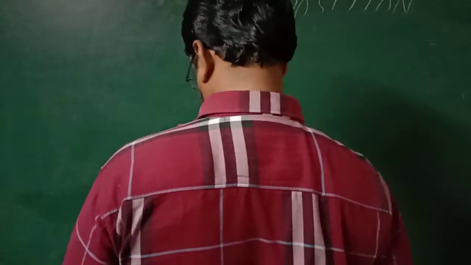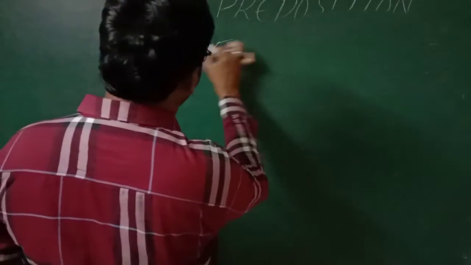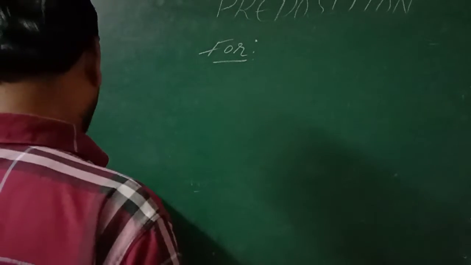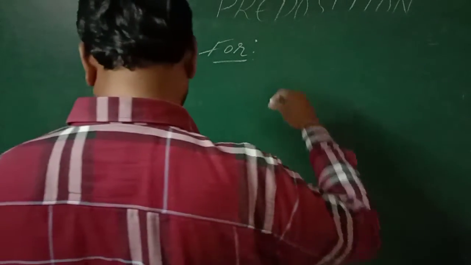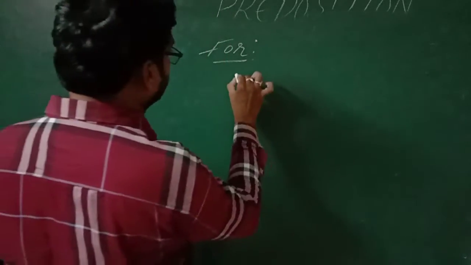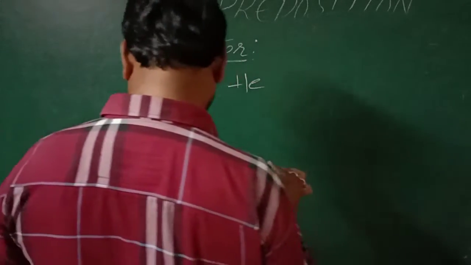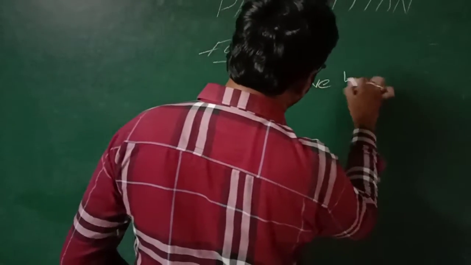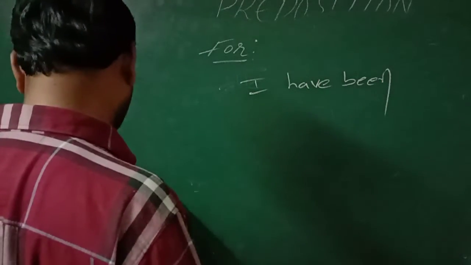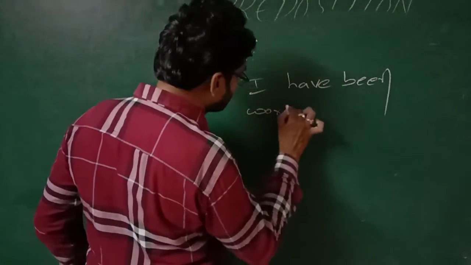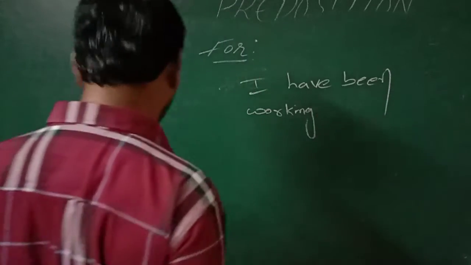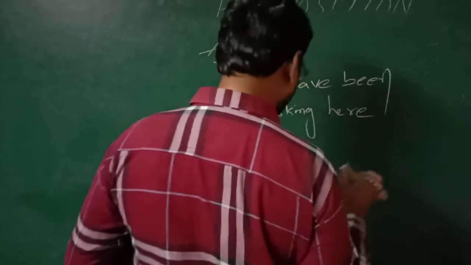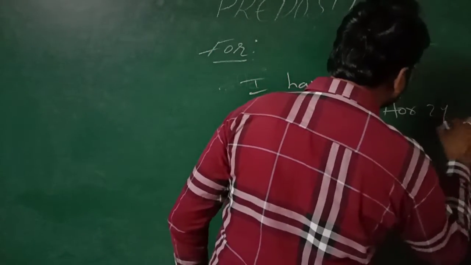Next one, for. Where are we going to use for? Here it shows, for example, let me write one example. I have been working here for 2 years.